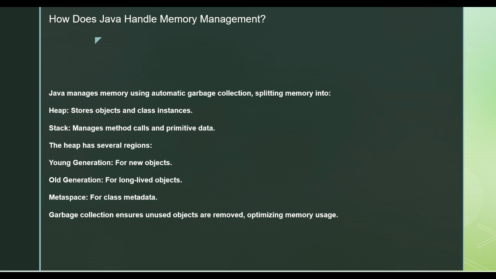There is also a Metaspace, which is used for storing class-level metadata information. The main use of the garbage collector is that it will remove all unused objects and try to reshuffle and optimize the memory. This is how memory management happens in Java.